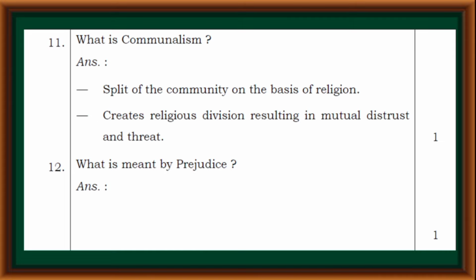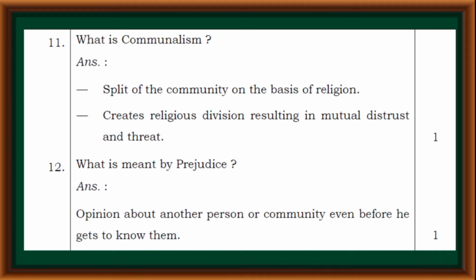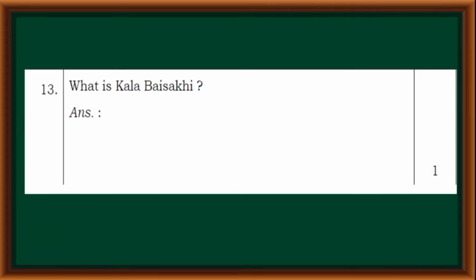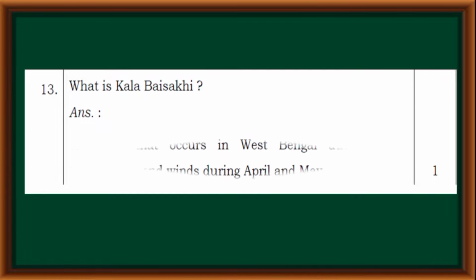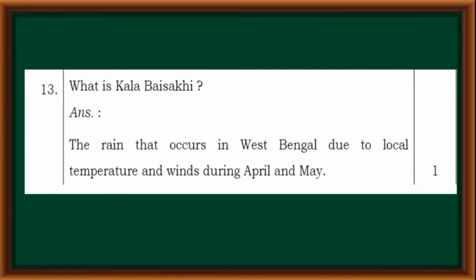What is meant by prejudice? Opinion about another person or community even before he gets to know them. What is Kala Baisakhi? The rain that occurs in West Bengal due to local temperature and winds during April and May.